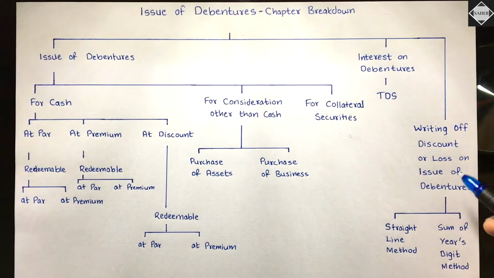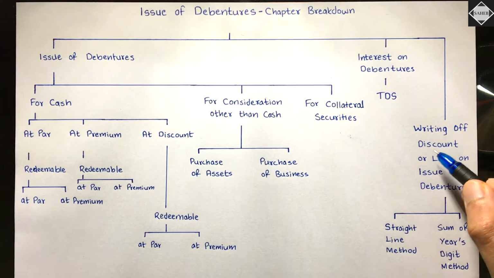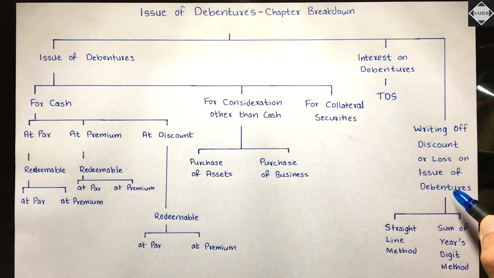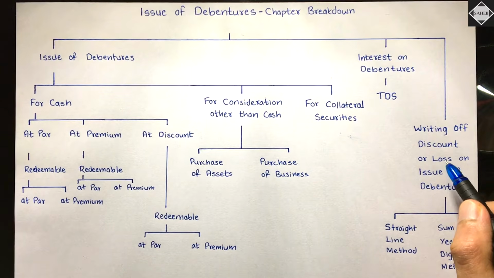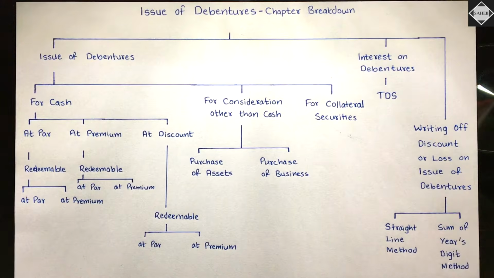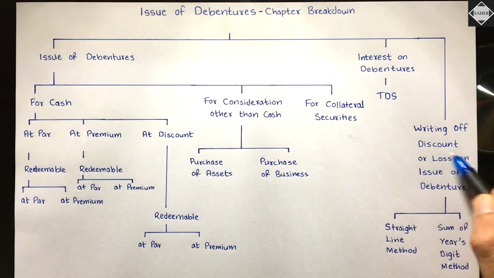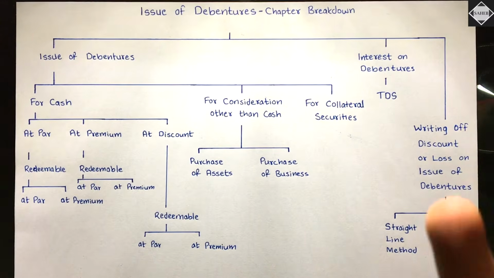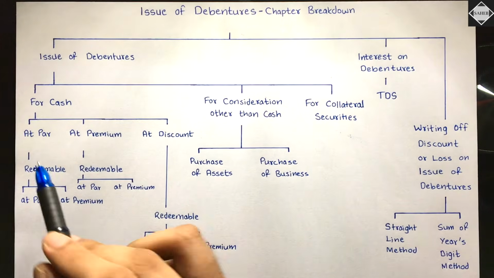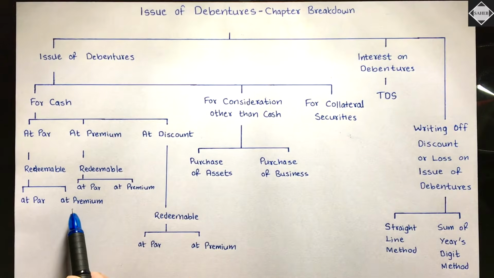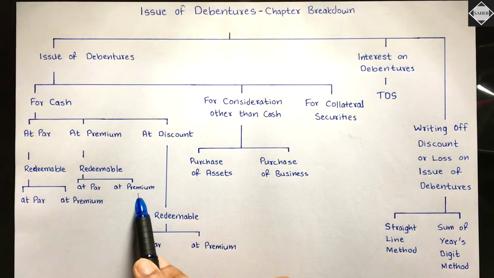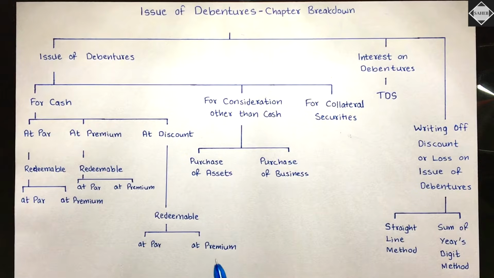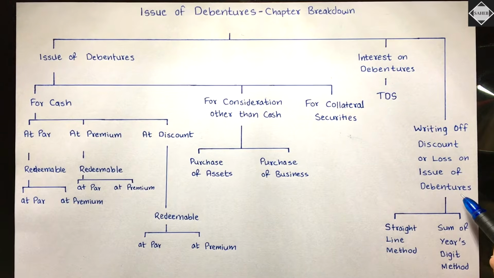And then understand, here we'll have something called discount or loss on issue of debentures. This will happen only in 3 cases. Understand this properly. That is, issued at par and redeemable at premium; issued at premium, redeemable at premium; issued at discount and redeemable at premium. Whenever redemption is at premium, we will have discount or loss on issue of debentures.